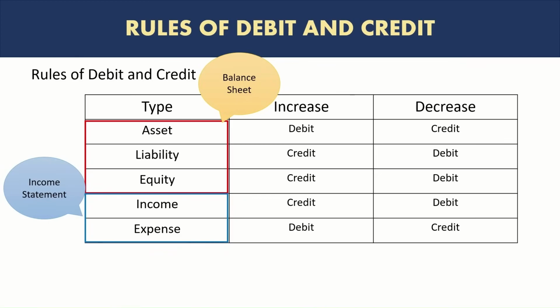So now we will go back to the rules of debit and credit. I think we have developed a very good understanding of assets, liabilities, equity, income, and expenses. We've also learned some of the key accounting principles. We already know the rules of debit and credit. So it's a good time to practice accounting entries. After that, we'll look at the flow of accounting entries into the general ledger, trial balance, and finally financial statements such as the balance sheet and income statement.